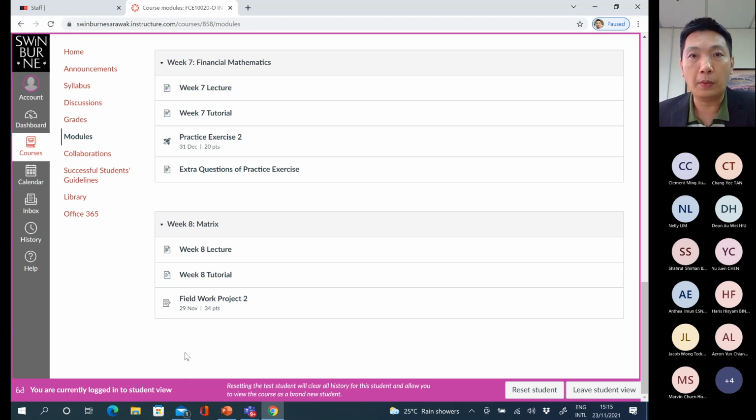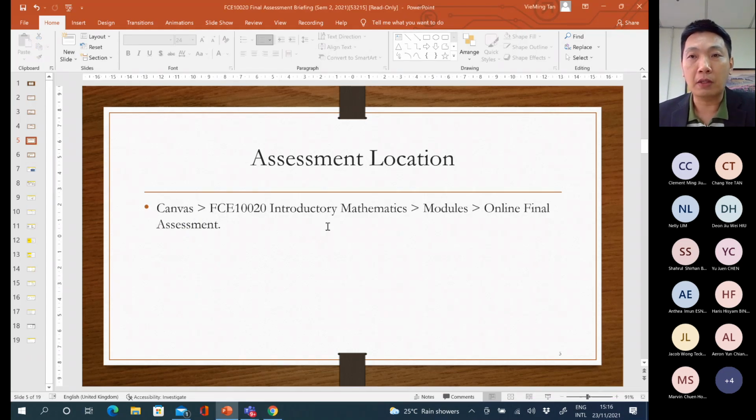On the 8th of December, you need to go visit the FCE10020 Canvas site, then go to modules, then go to week 10, and click on the module for the final assessment. It should be somewhere here. It's still not accessible. I'll make it available probably a week before the final assessment date, so it should be beginning of December. So this is about the location.